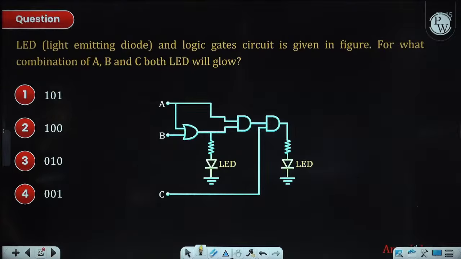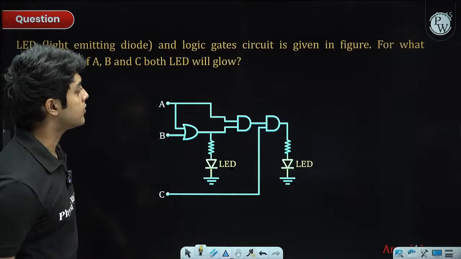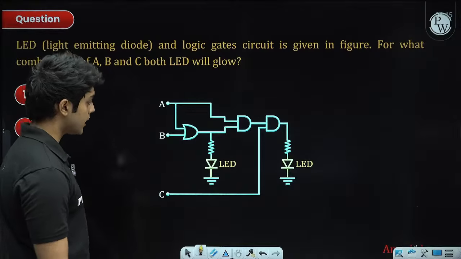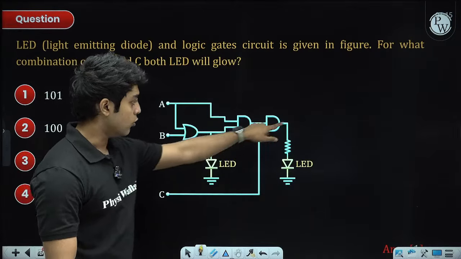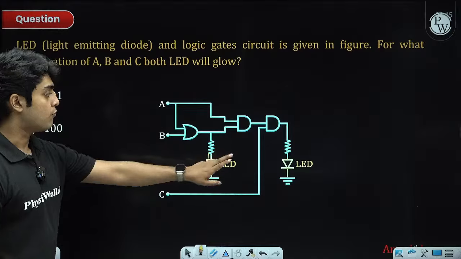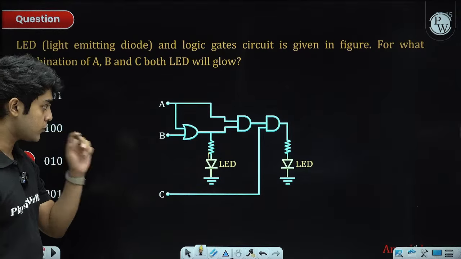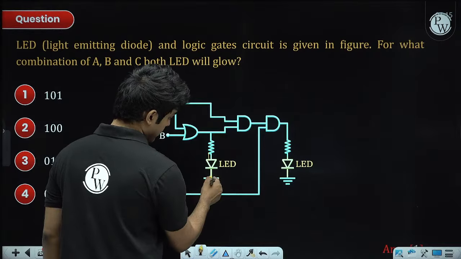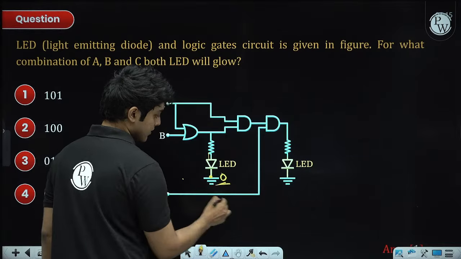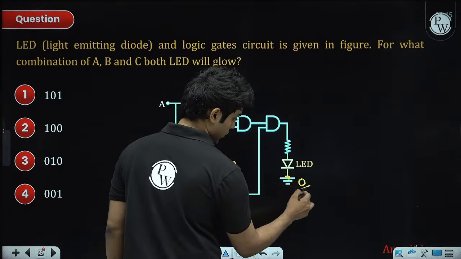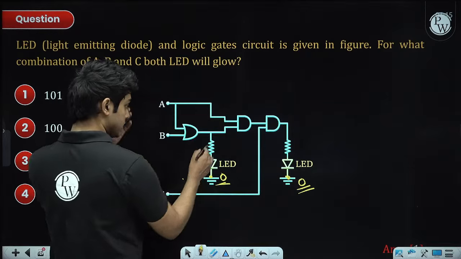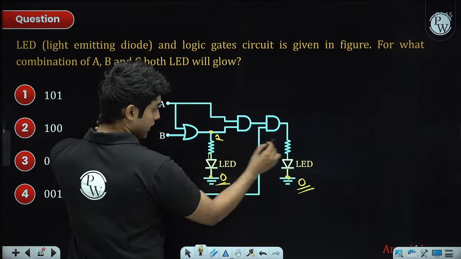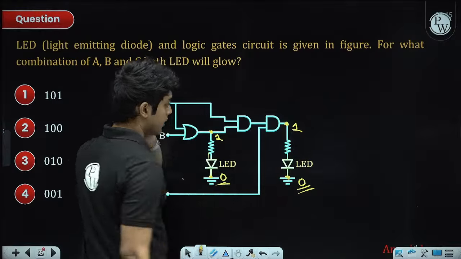Next, LED and logic gates circuit is given in the figure. For what combination of A, B and C will both LEDs glow? So there is an LED over here. For both of them to glow, both of them need to be forward biased. Now, the negative terminal is grounded, so you can think of it like a 0. So for it to be forward biased, the input at this particular terminal should be 1, and over here also it should be 1.